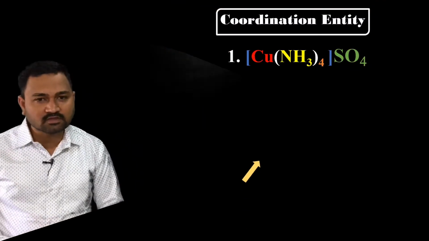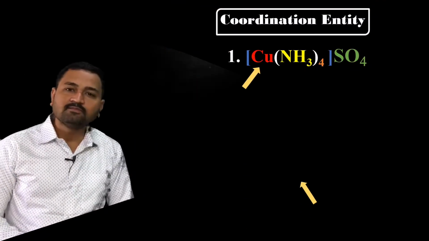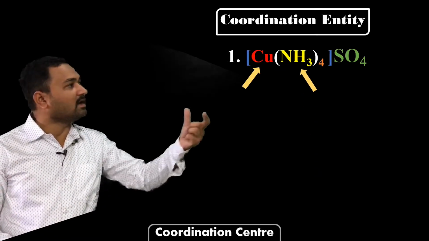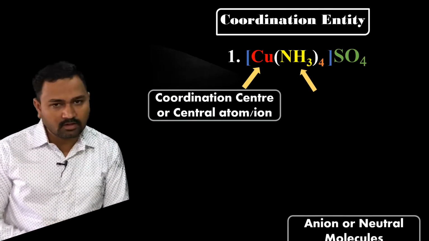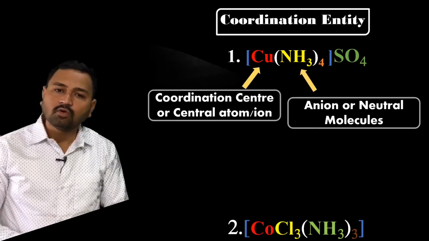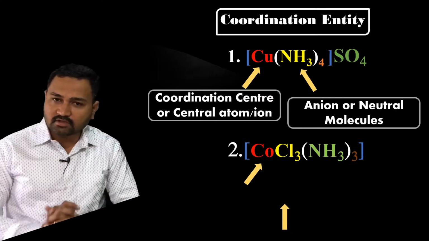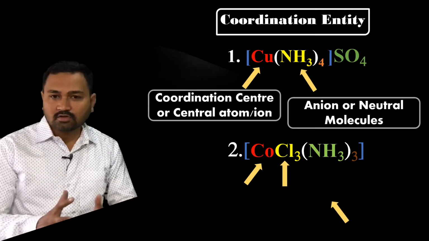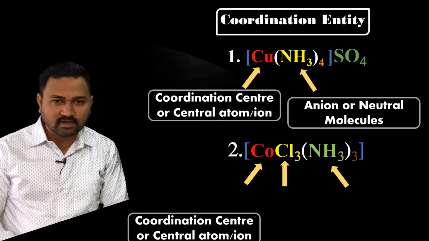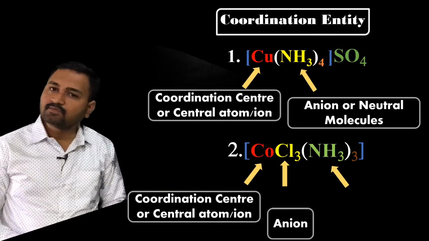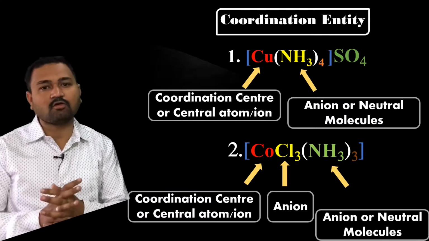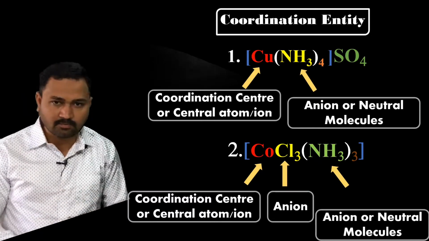You can observe that there is one central metal atom which is surrounded by anions as well as neutral molecules. So this whole central metal atom or ion along with the anions or neutral molecules, generally called ligands, is considered a coordination entity, coordination compound or complex compound.